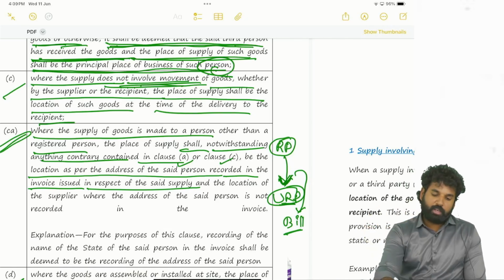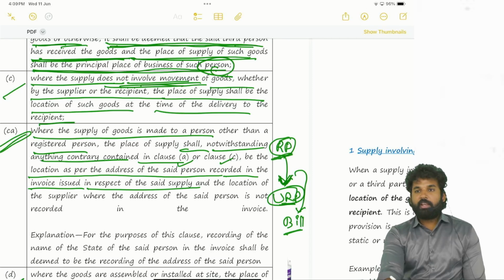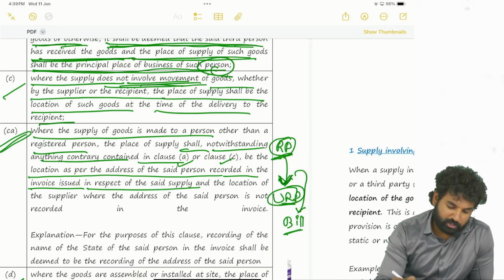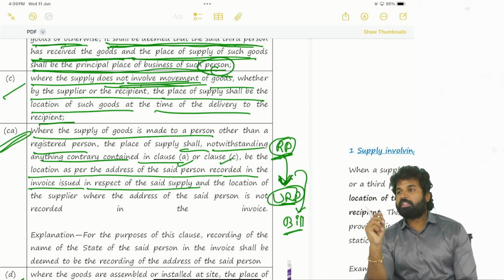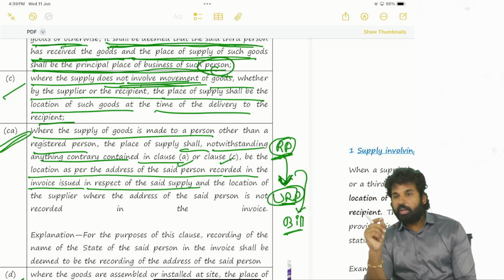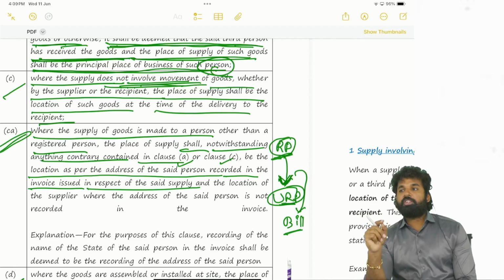Likewise, if the registered person has given the invoice, whatever address of the buyer he has mentioned in that invoice, in such cases the place of supply will be that address. Address means it is not necessary to mention the door number, or even the city, it is just the state.